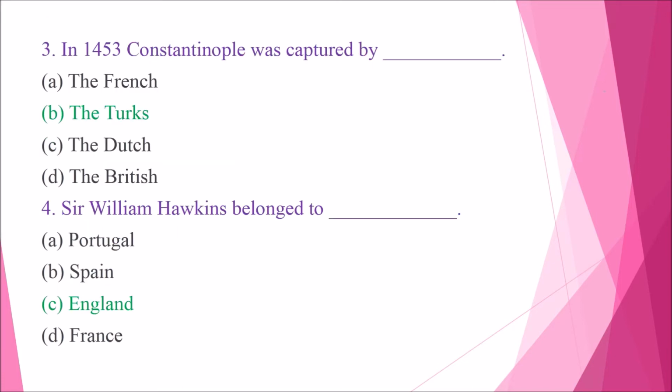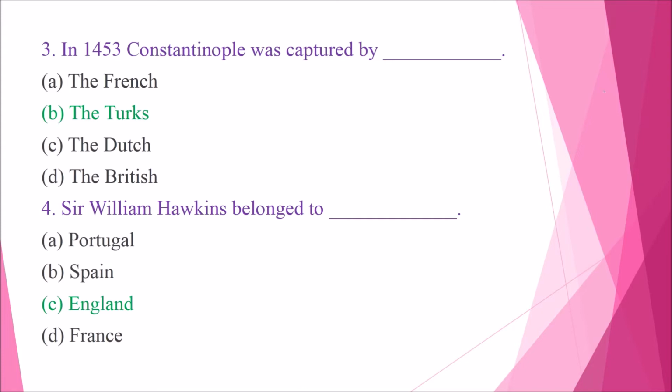Question number 3, in 1453, Constantinople was captured by dash. Option A, the French. Option B, the Turks. Option C, the Dutch. Option D, the British. So the answer is option B, the Turks. Question number 4, Sir William Hawkins belonged to dash.